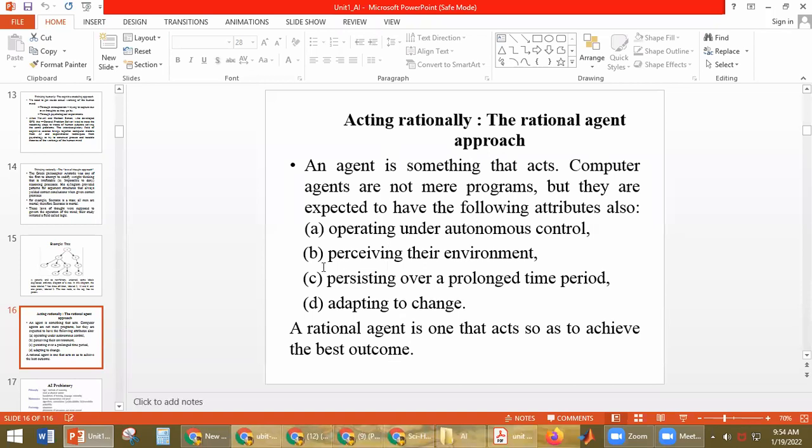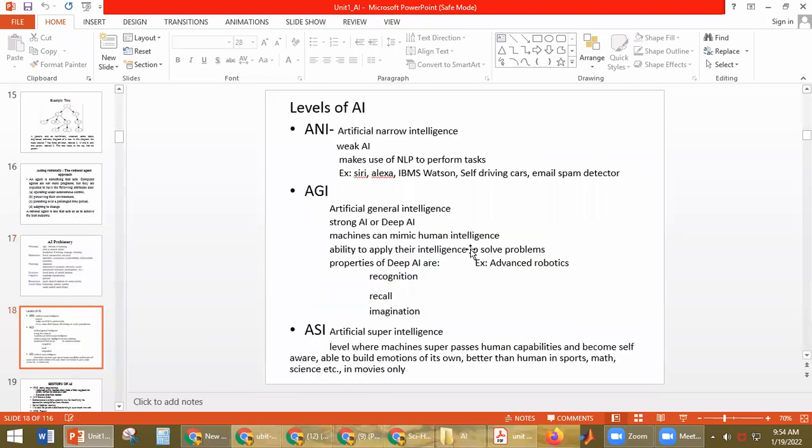So these are the different approaches we have. There are four AI approaches: systems that act humanly, systems that think humanly, systems that think rationally, and systems that act rationally. These are the four approaches, the different techniques we have. Now we'll discuss what the levels of AI are.